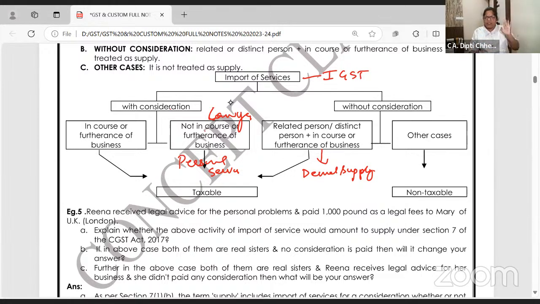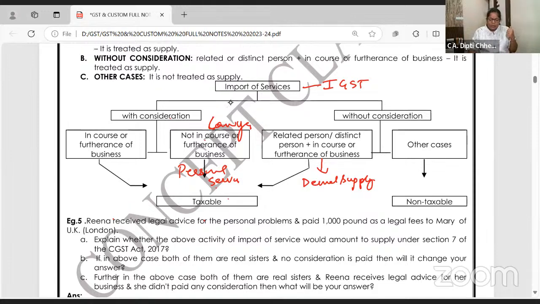Is it import of service? Yes. Is it for consideration? Yes. Is it personal, not related to business? Yes. Still taxable. Money is coming, so treat it as interstate supply, pay IGST. Just remember this logic. Import of service with consideration, related to business or not, it will be taxable.